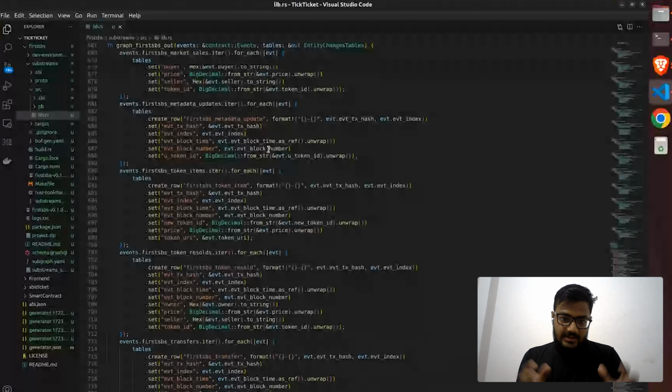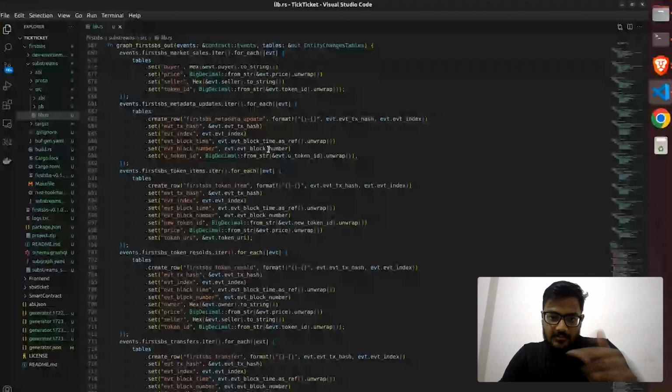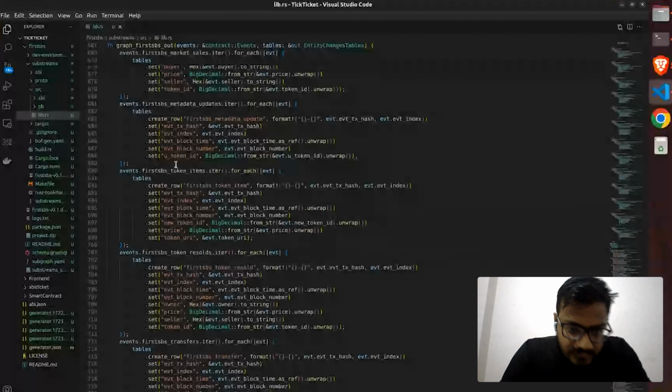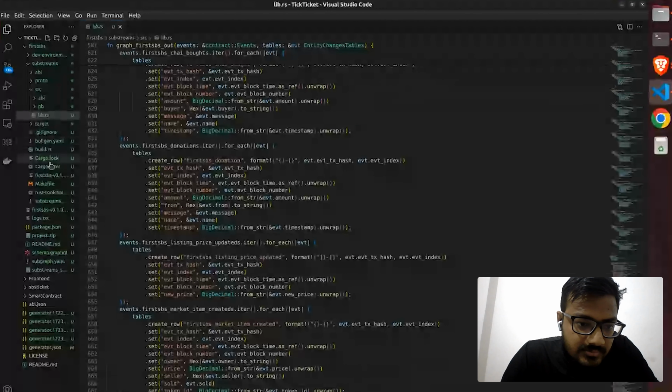It's created locally on our computer, but we're going to deploy this on the Graph platform, and from that we are able to fetch or query the data. So let's understand the structure, the working of this.